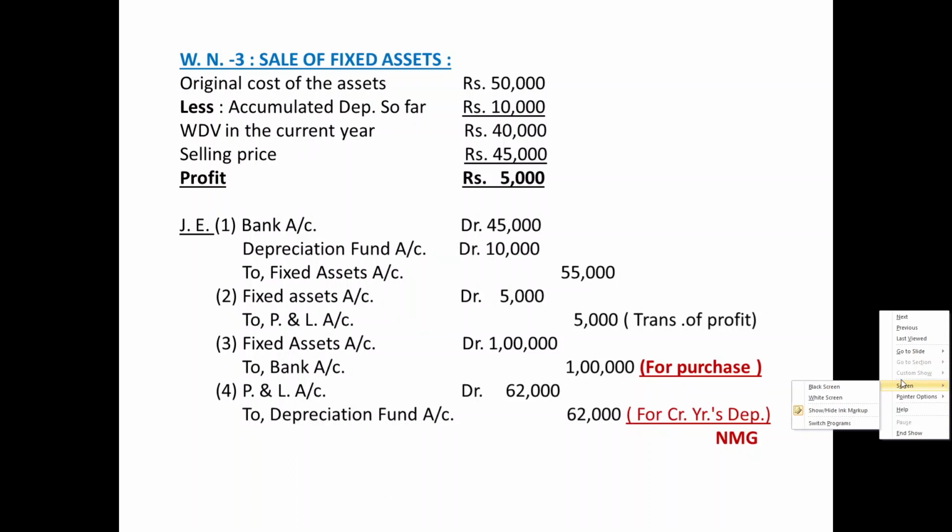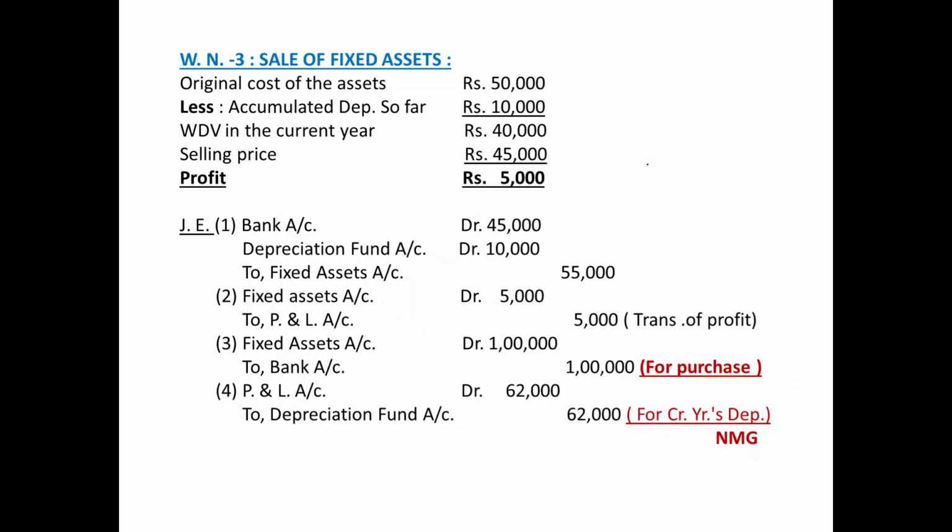So apply those characteristics. Over here, assets are always shown at original cost, and here the original cost was 50,000. Accumulated depreciation on this particular fixed asset which has been sold in the current year was 10,000. That gives the written down value 40,000.